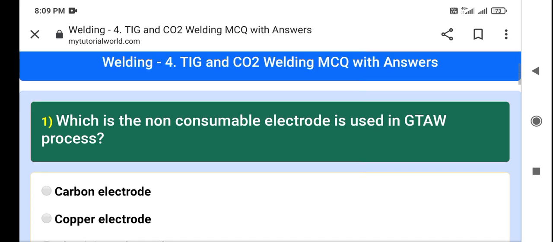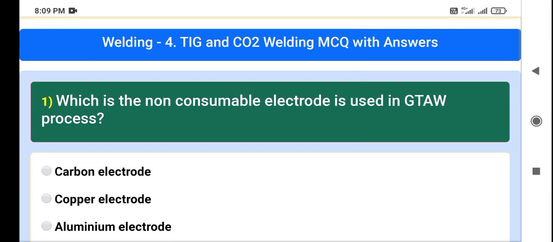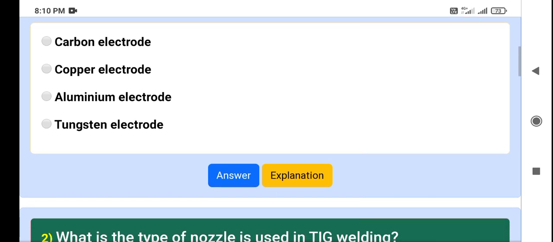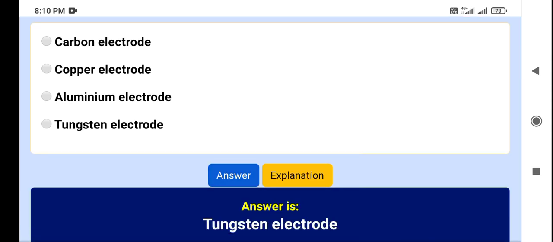So today we are going to solve the questions in welding course. Questions are related to TIG and CO2 welding MCQ with the answers. First question is, which non-consumable electrode is used in the GTAW process? Carbon electrode, copper electrode, aluminum electrode, tungsten electrode. The right answer is tungsten electrode.